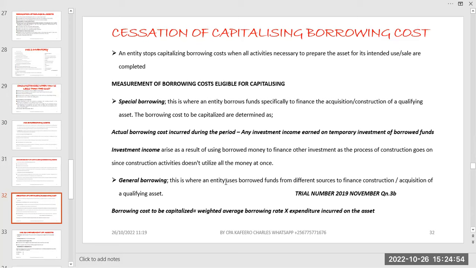Maybe if you wanted to construct a building, or let's say a warehouse, and we are looking for money from different sources, but that money is specifically aimed at the construction of that warehouse.